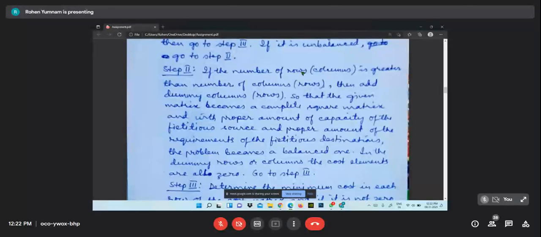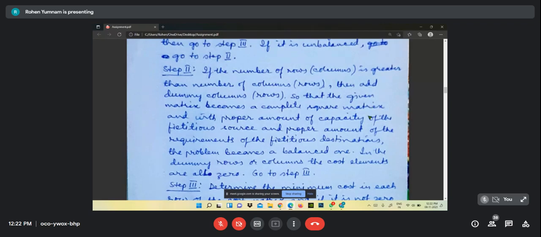If the number of rows or columns is greater than the number of columns or rows, then add dummy columns or rows. In case of transportation also, I had already told you that dummies are to be added. Here also I will explain what the form of the dummy will be, so that the given matrix becomes a complete square matrix. As it is an unbalanced problem, it is not a square matrix.